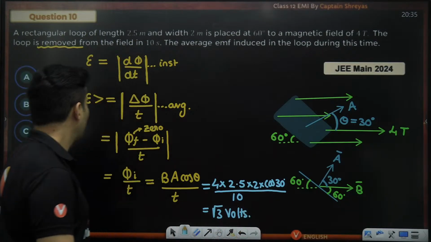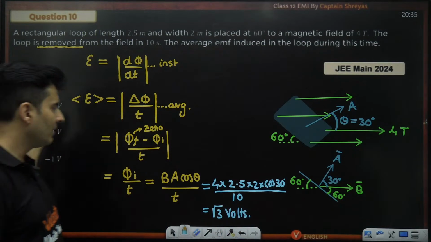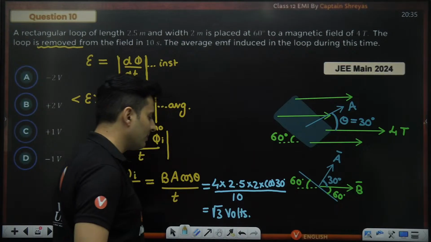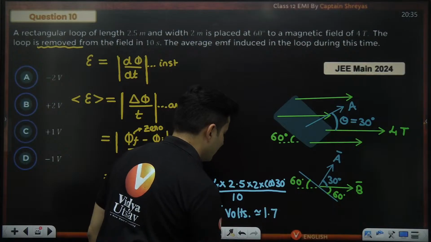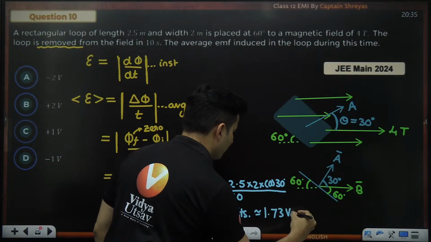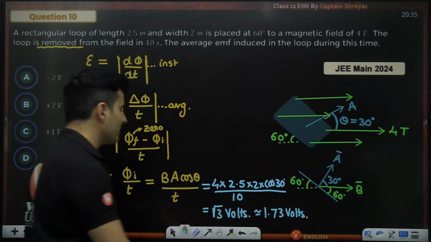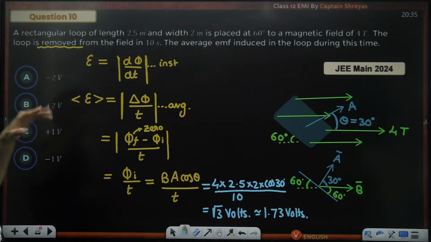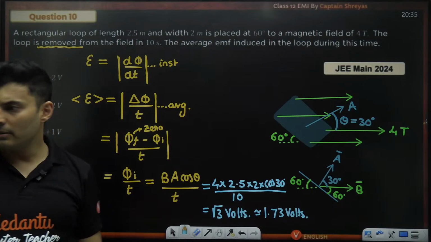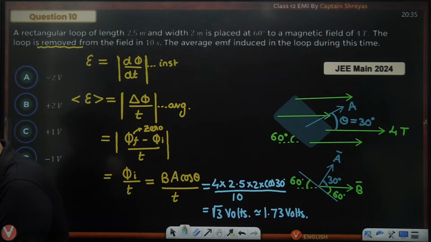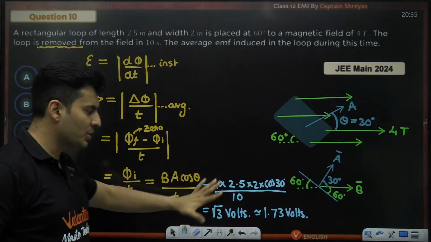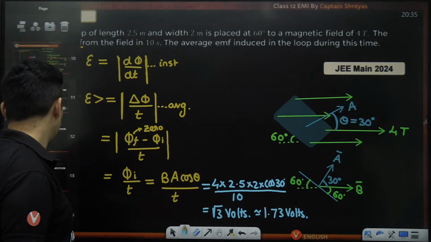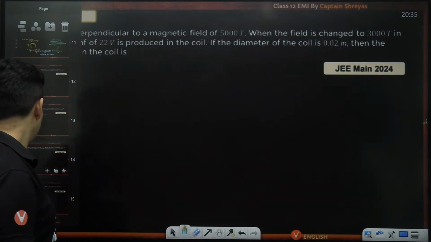Root 3 volts. Now it is not matching with any of the options. Forget that, but root 3 volts will be the answer, which is approximately 1.73 volts. The closest option to 1.7 will be 2 volts. Simple. Everybody with me? Understood? Clear? So these options are not matching, forget about it, but the actual true answer will be 1.73 volts. Moving on to the next question.